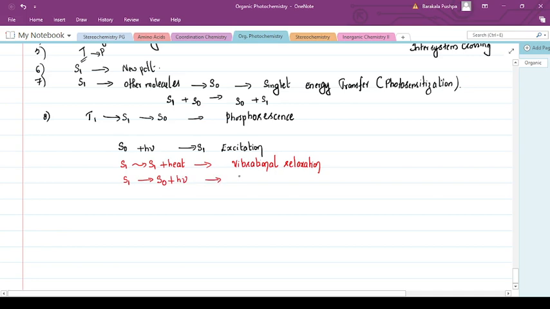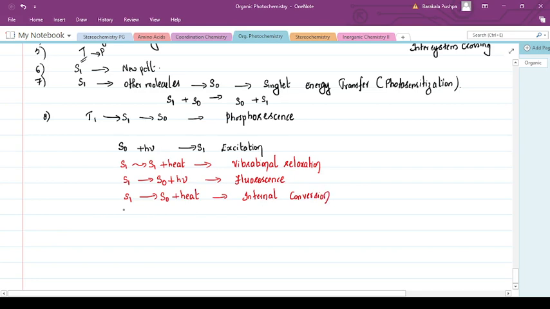This process is called fluorescence. Now, the singlet excited state can come to the singlet ground state by emitting energy in the form of heat. This is called internal conversion.